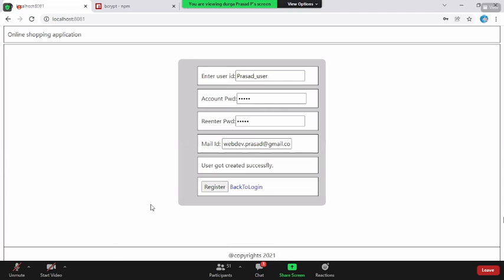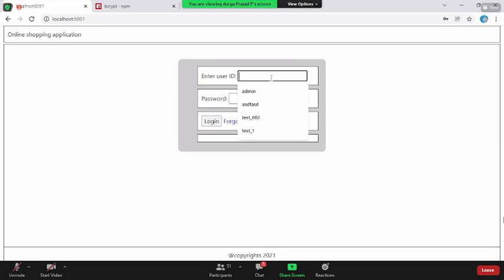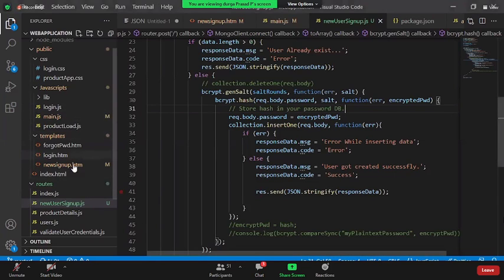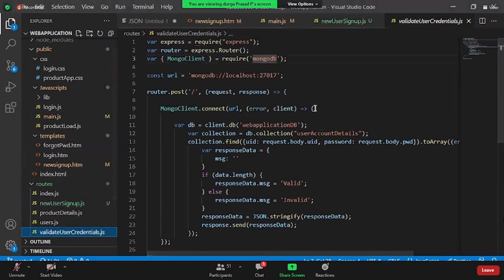Okay, fine, good. So now I'm going back to the login. There is Prasad underscore user who just registered. I'm giving my password, which is India. When I click on login, it says invalid credentials. But I know I have given only Prasad underscore user and India. Why is it saying invalid? The reason is, if you go into valid user credential.js, you are directly taking request.body UID and request.body.password, whatever the user is saying, and comparing in the DB.